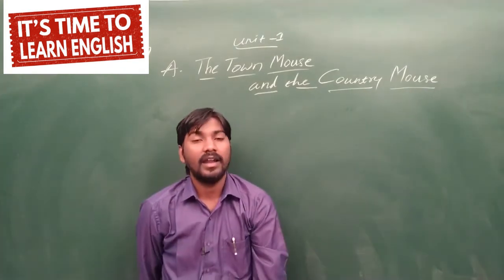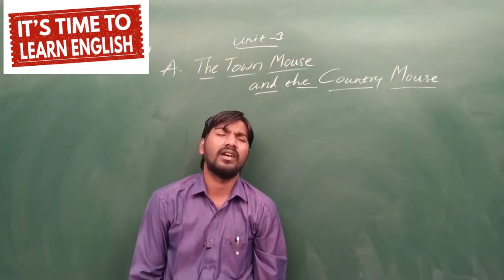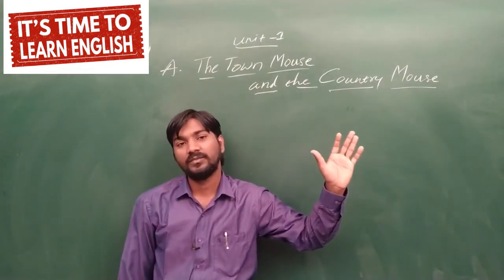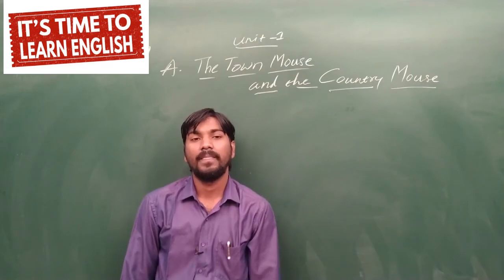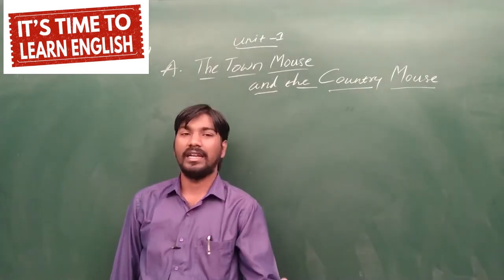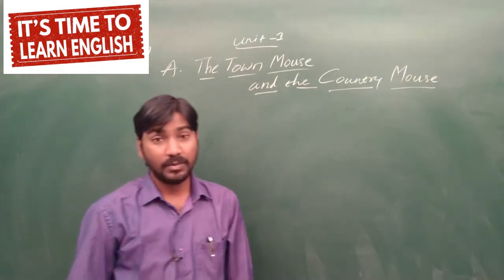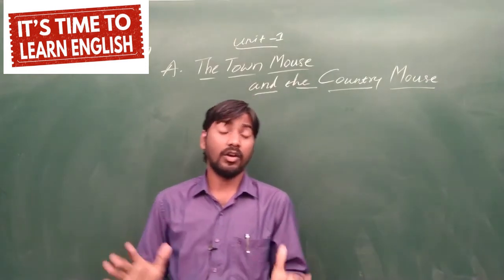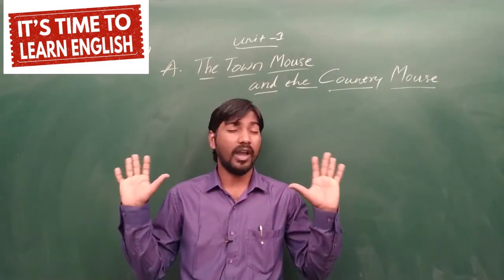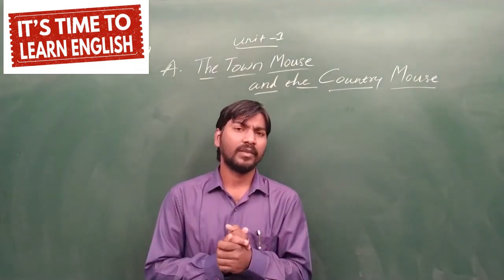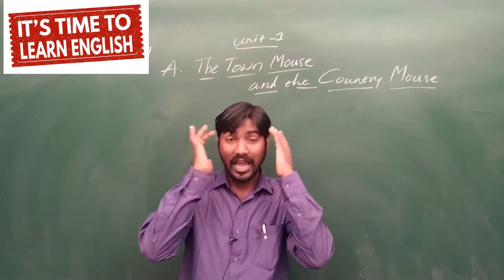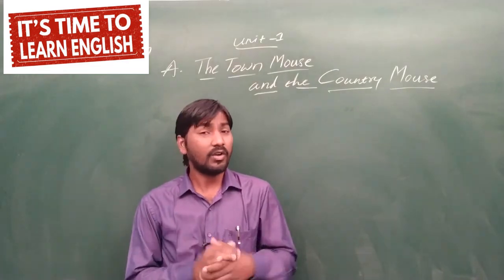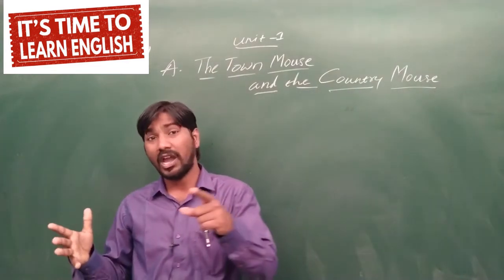Then immediately, morning breakfast. My dear cousin, breakfast. Hello, this is not town. Here there is no breakfast. We have to go to the farms. There we will get some food like a tender bit of root or a nice piece of sugar cane. So wait for a time. Then immediately he thought, I can't eat the root again, I can't eat the sugar cane again. So the town mouse said, my dear cousin, I have forgotten something. I remembered it just now, so I have to catch the next train.